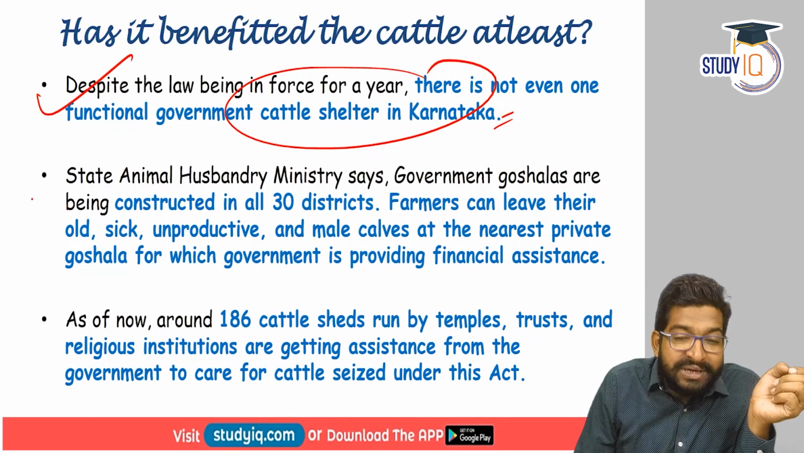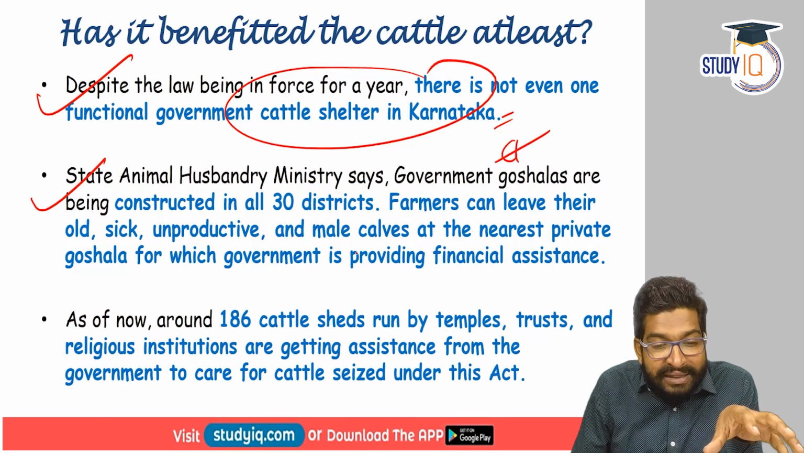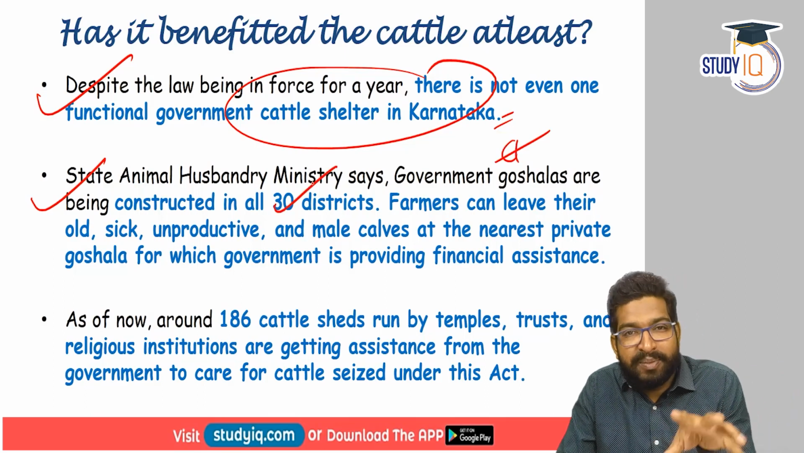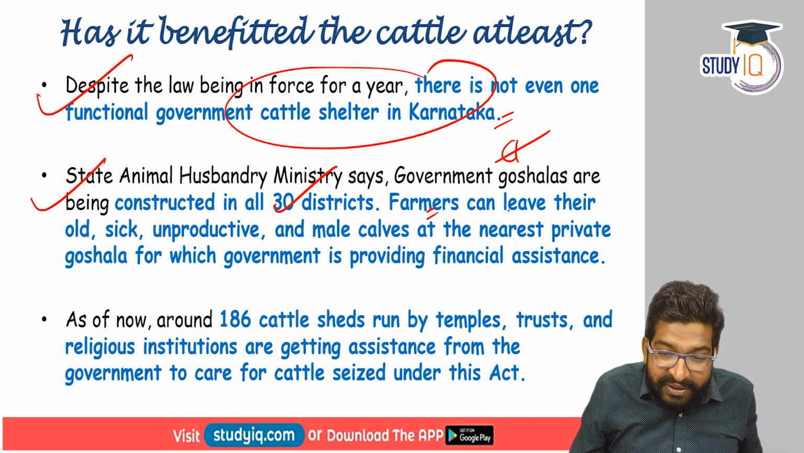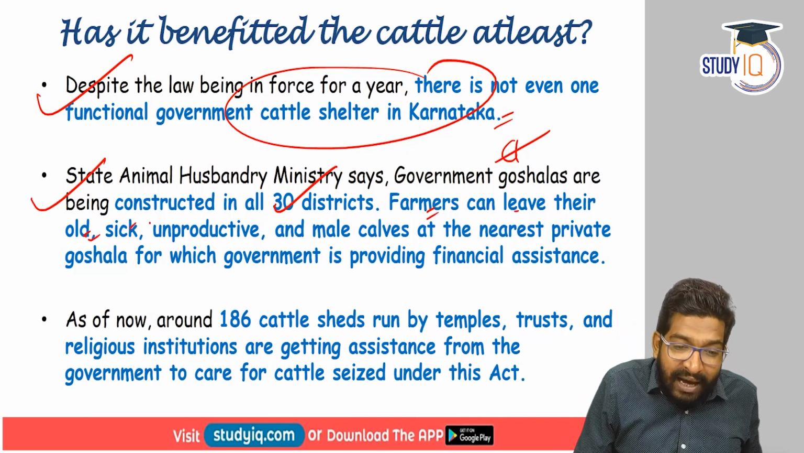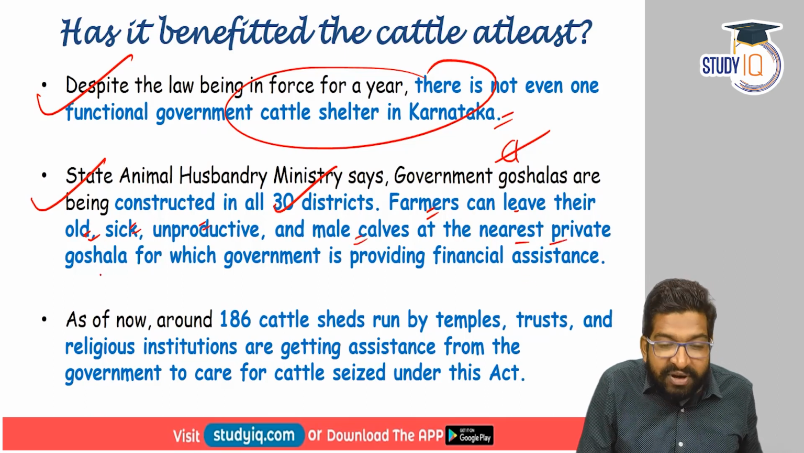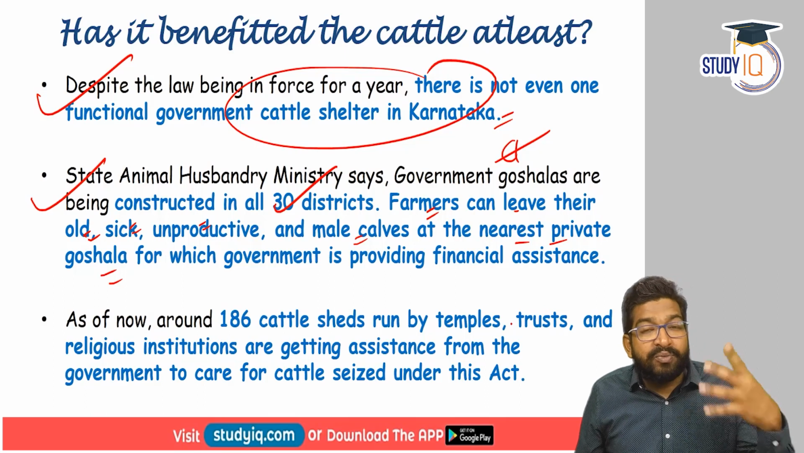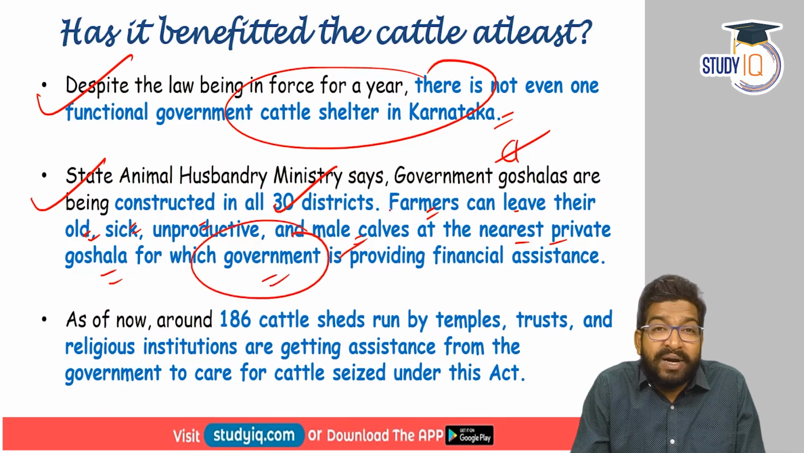The state Animal Husbandry Ministry has said that government goshalas are being constructed in 30 districts in Karnataka, but none of them are ready as of now. So they have advised that farmers can leave their old, sick, unproductive and male calves at the nearest private goshala, which is being funded, or financial assistance is being provided by the government for these private goshalas.